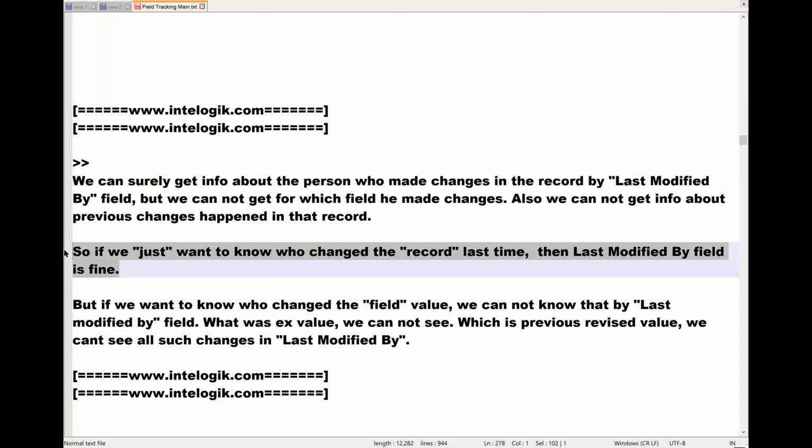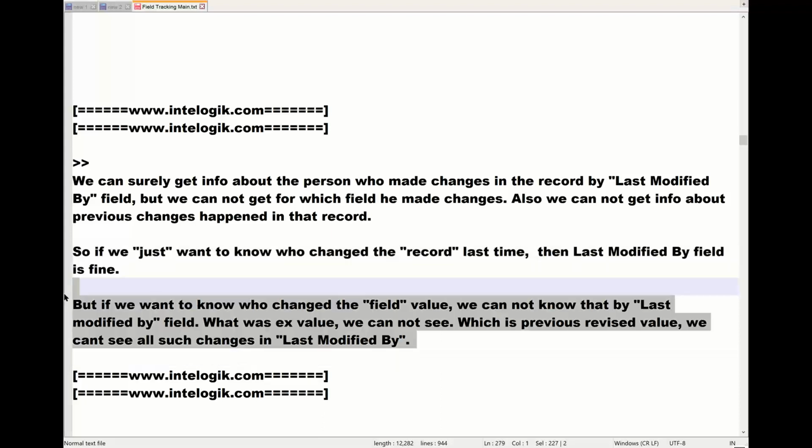So if you just want to know who changed the record last time, then last modified by field is fine. But if you want to know who changed the field value, we cannot know that by last modified by field. What was the old value, which is the previous revised value, we cannot see all these changes by last modified by. And these are all the things you can give in the answer.